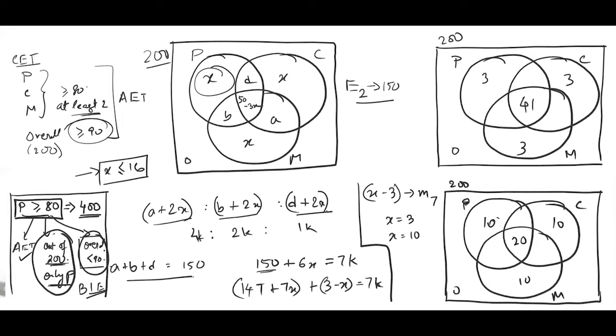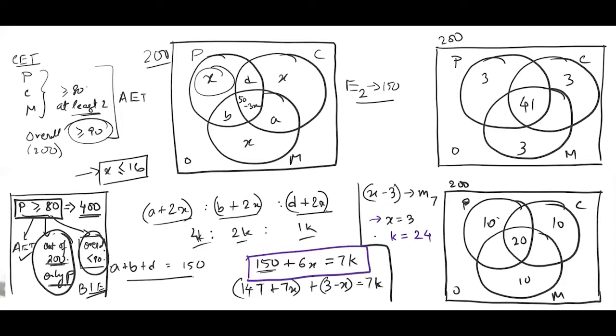I don't, okay, I'll write it down. Now coming to this 4 is to 2 is to 1. Now, if this x is 3, so let me use this part here. Let me use another color. So let me just use this situation to get the value of k accordingly. So first, if I put x equal to 3, so if I put x equal to 3, let me take this out, x equal to 10 as of now. So if I put x equal to 3, this is 18. 150 plus 18 is 168. And 168 divided by 7, that is k is equal to what?